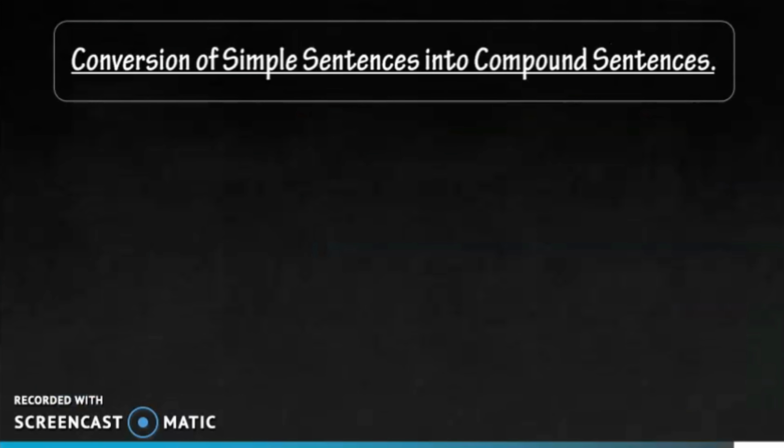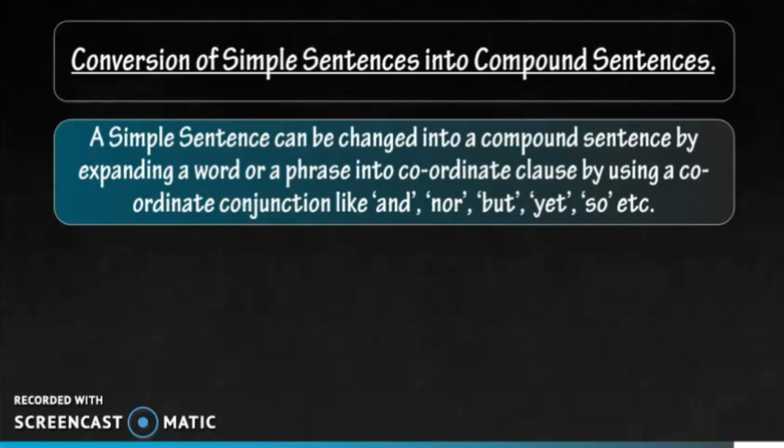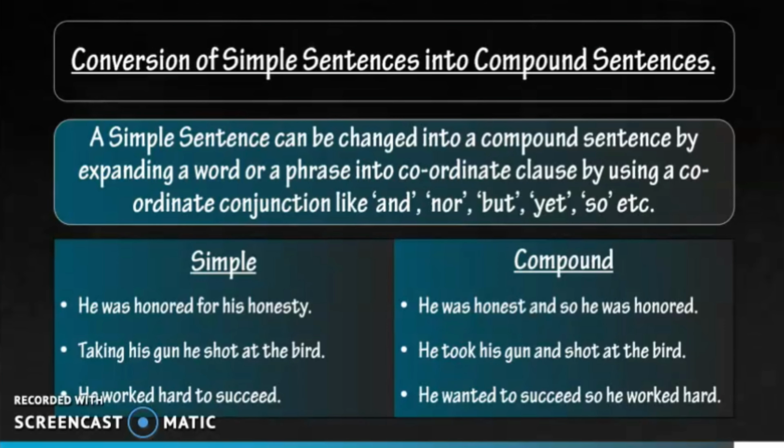Now let's talk about conversion of simple sentences into compound sentences. A simple sentence can be changed into a compound sentence by expanding a word or a phrase into a coordinate clause by using a coordinate conjunction like and, nor, but, yet, so, etc. Let's take some examples. He was honored for his honesty. He was honest and so he was honored.